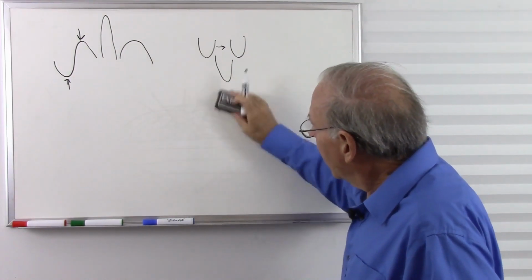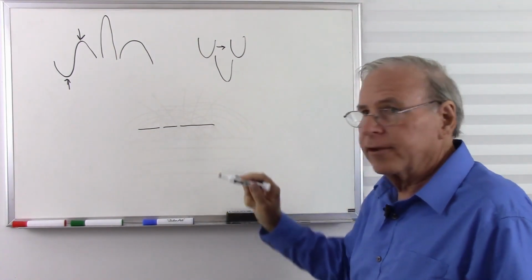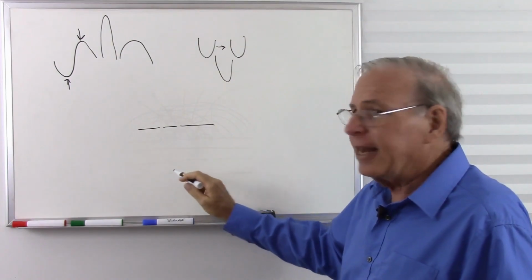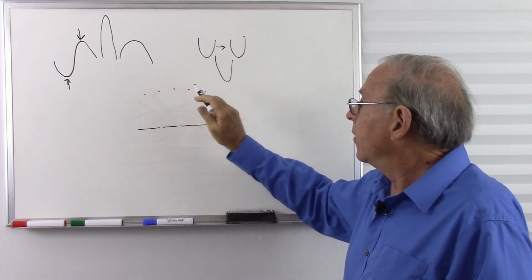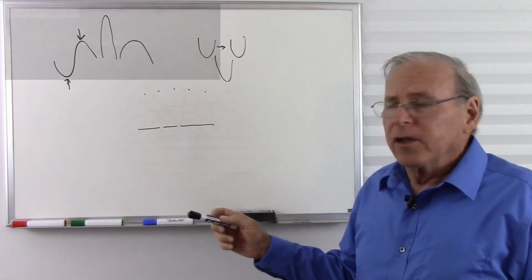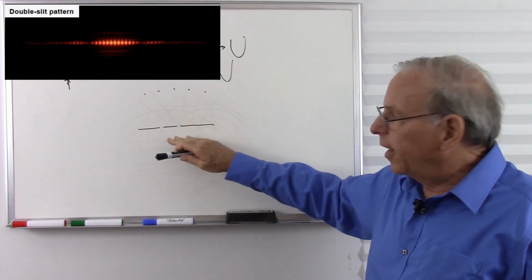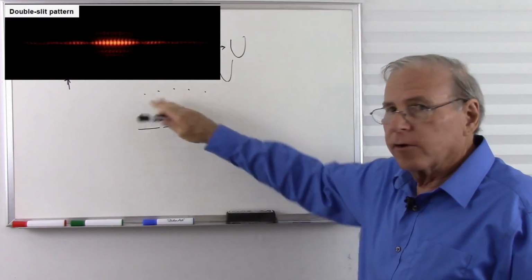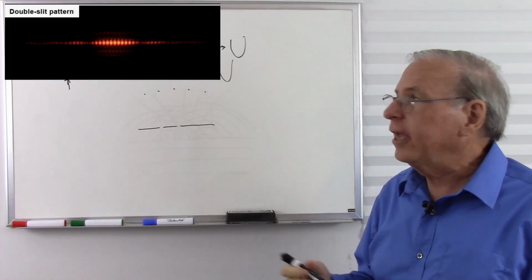Let's look at this from the top. There's one slit, there's the other slit, and if we shoot a beam of light at it, we get an interference pattern on whatever we have over here. So just as when surface waves on a pond go through a double slit, we get an interference pattern, light does exactly the same thing. So light must be a wave.